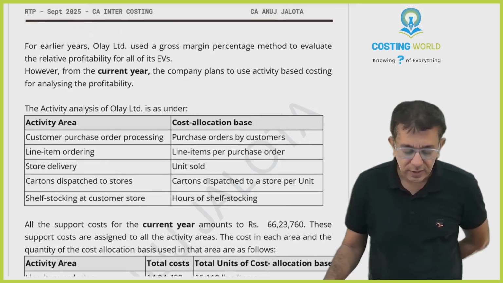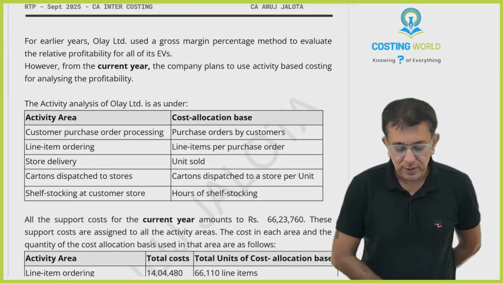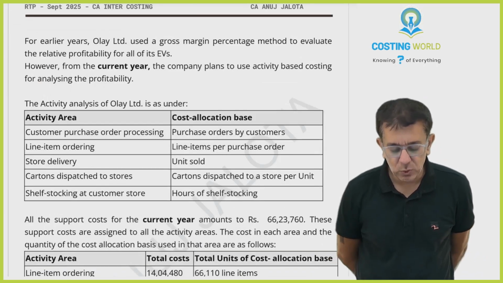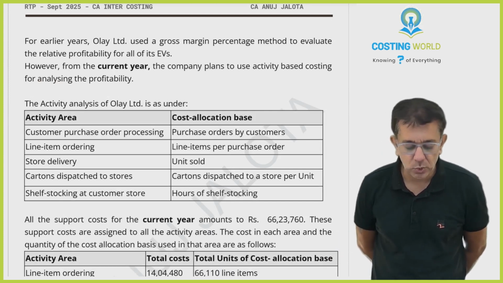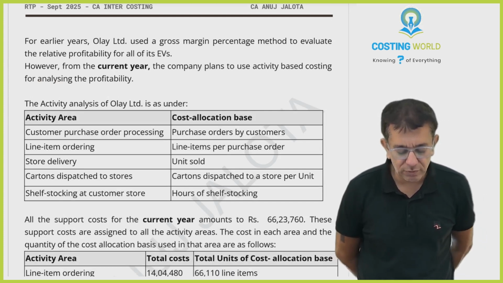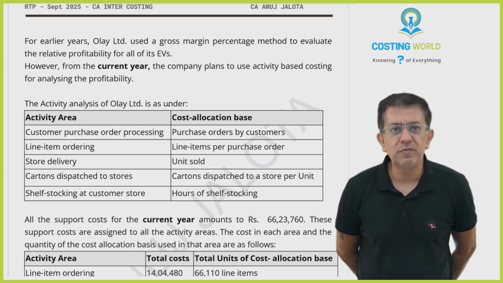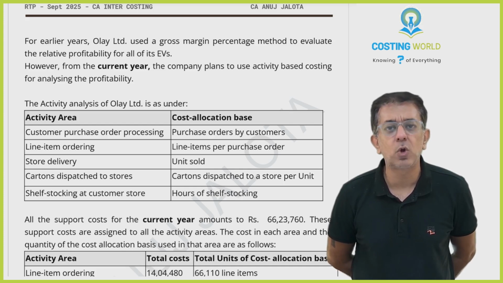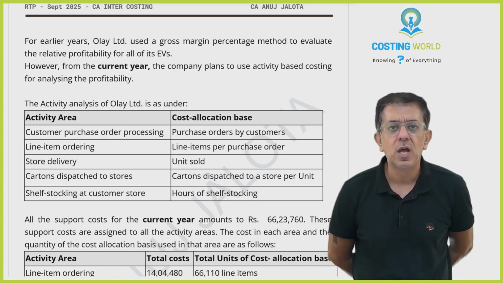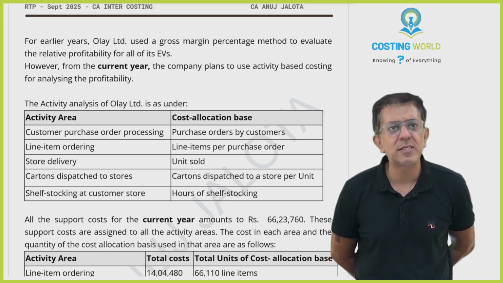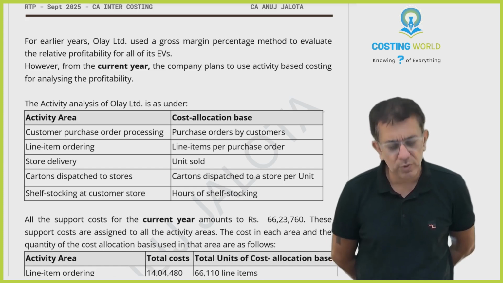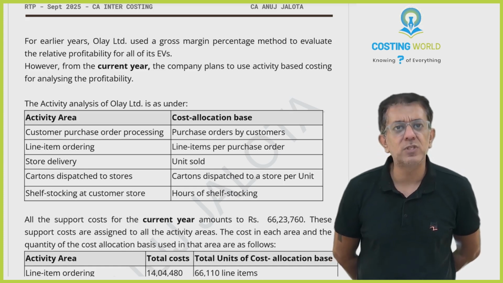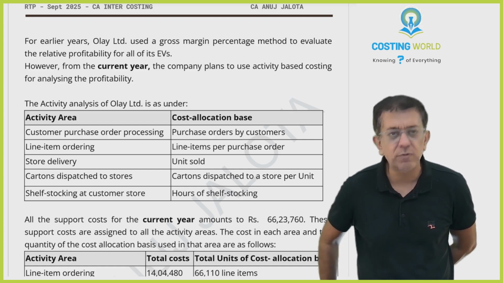For earlier years, Ole Limited used gross margin percentage to evaluate the relative profitability of all its EVs. So till last year, we had been finding out which is our best product using gross margin percentage. How do you compute gross margin? Sales minus COGS gives you your gross profit. So these guys were using the GP ratio for finding out which is their best product.